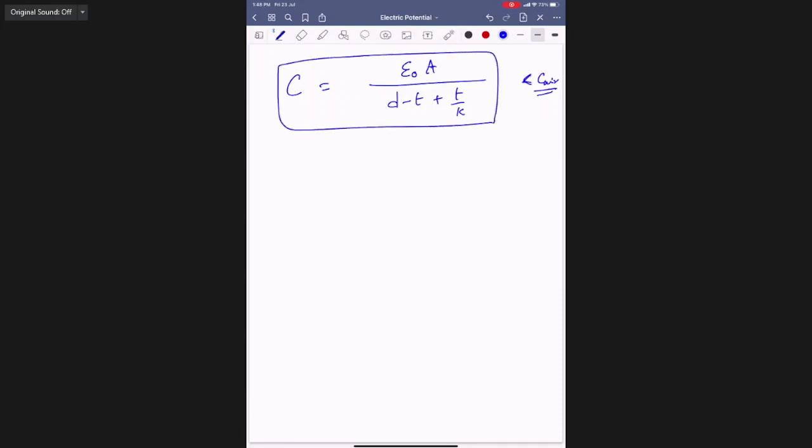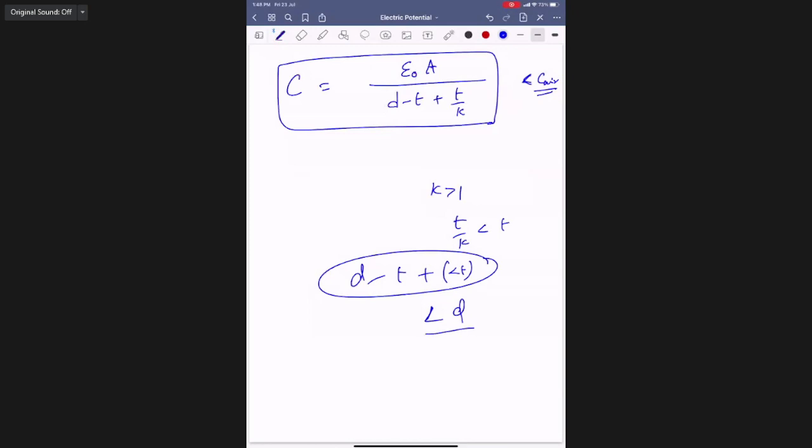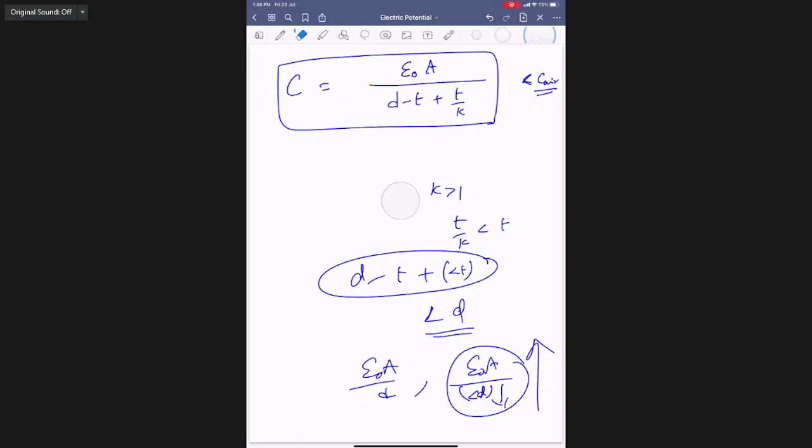Because K is greater than 1, T by K is less than T, so the denominator is less than D only. In air the capacitance is epsilon naught A by D; with the medium it is epsilon naught A by a number less than D. The denominator decreased, so the capacity increased.